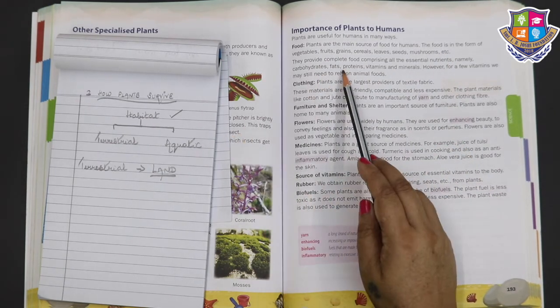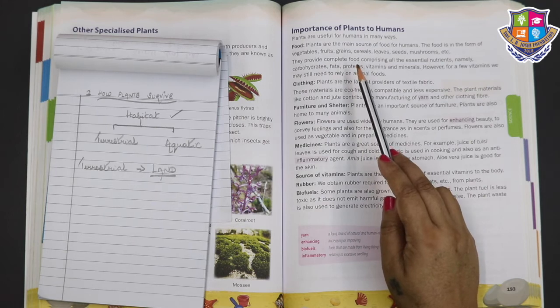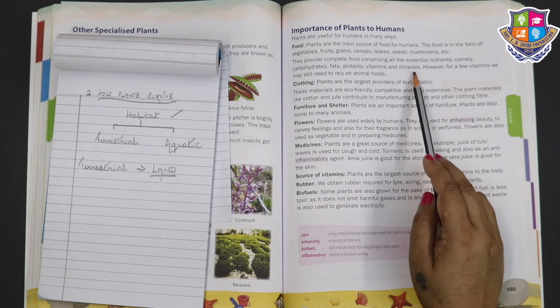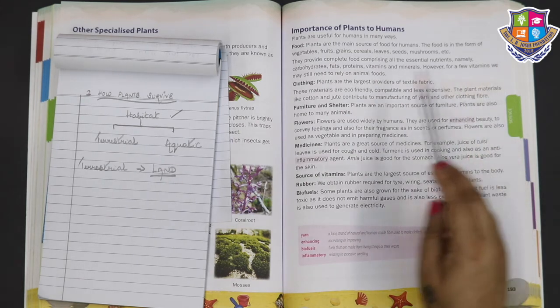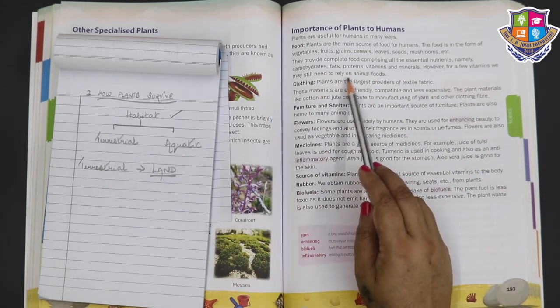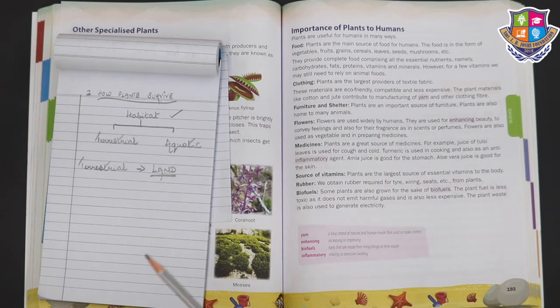Carbohydrates, fats, proteins, vitamins and minerals. However, for a few vitamins, we may still need to rely on animal foods.